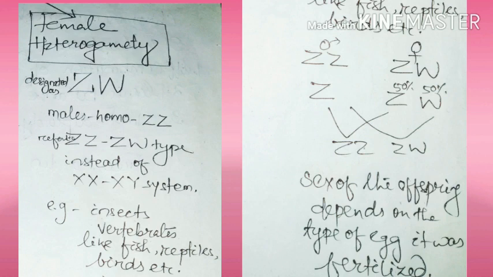So look at the cross. A male parent with ZZ genotype and a female with ZW genotype produce sperm Z and ova Z and W respectively. As a result, a male with ZZ and a female with ZW are produced. Here the chance is 50-50, meaning 50% Z chromosome and 50% W chromosome is produced. That is 50% male and 50% female. This is all about the ZZ-ZW type.